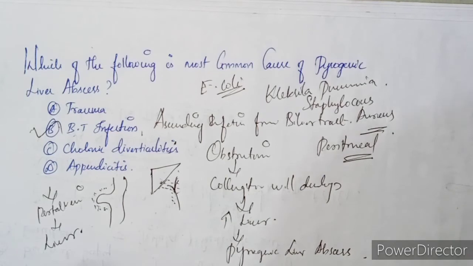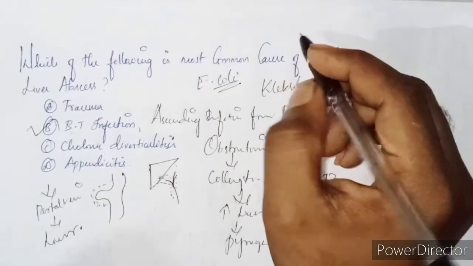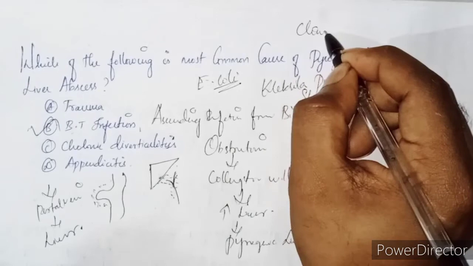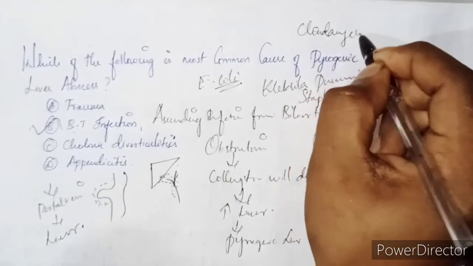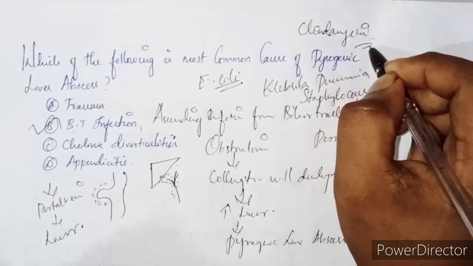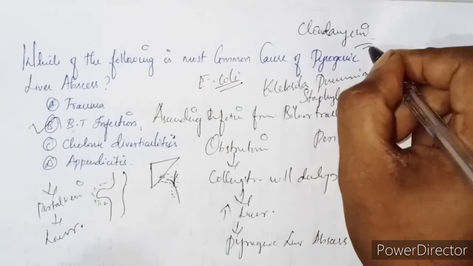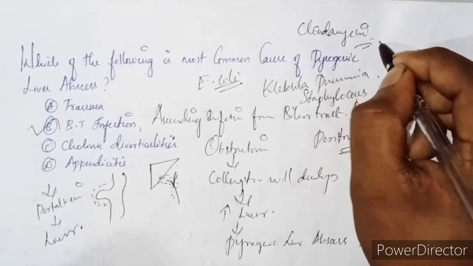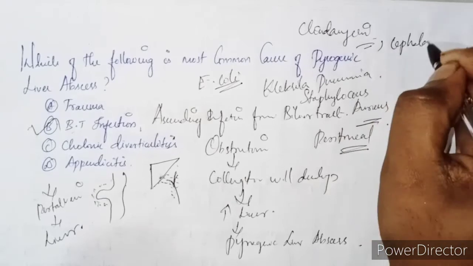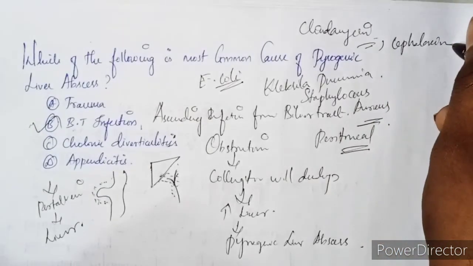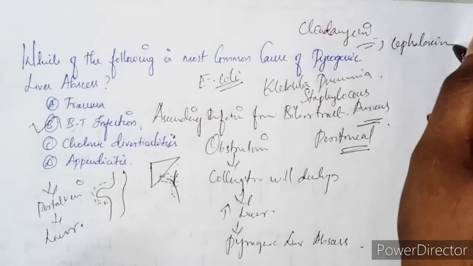For example, we can take clindamycin and cephalexin. Sometimes penicillin also can act on the pyogenic liver abscess. Let me tell you how. Clindamycin is the class of lincomycin antibiotic, and cephalexin is the class of cephalosporin antibiotic.